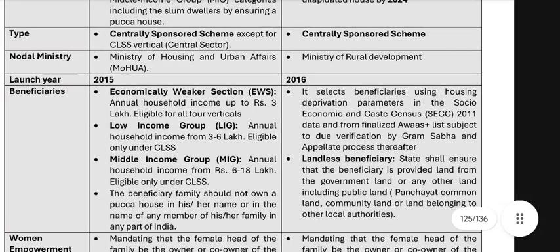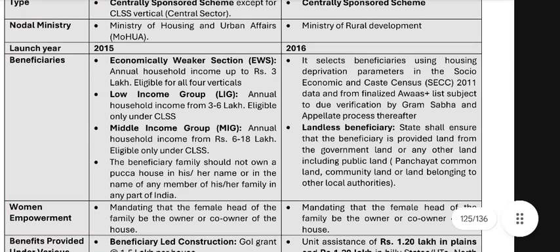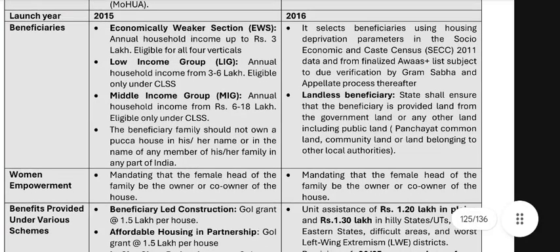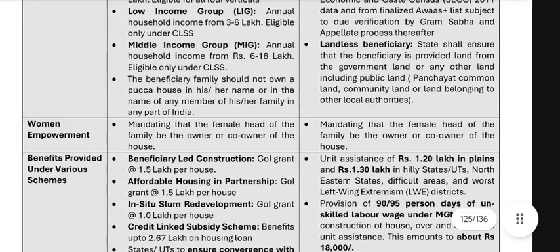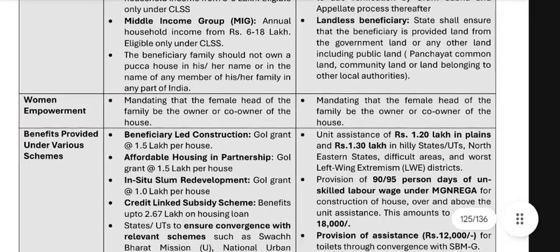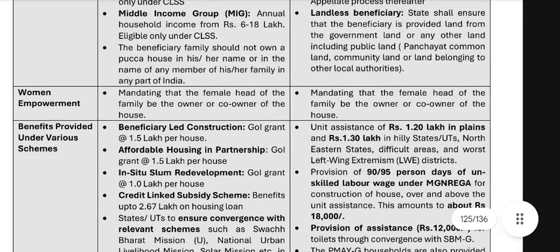For rural, it selects beneficiaries using housing deprivation parameters in the Socio-Economic and Caste Census, SECC 2011, and from the finalized Awaas Plus list, subject to due verification by Gram Sabha and appellate process thereafter. Landless beneficiary: the state shall ensure that the beneficiary is provided land from the government land or any other land, including public land, common land, community land or land belonging to other local authorities. Woman: mandating that the female head of the family be the owner or co-owner of the house.